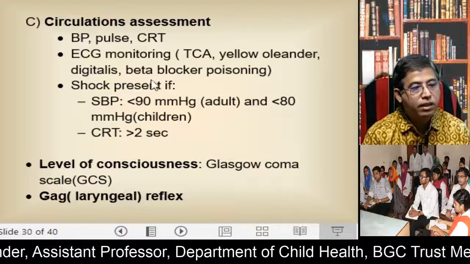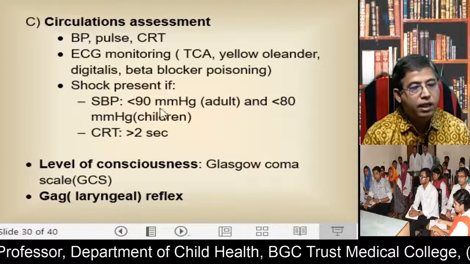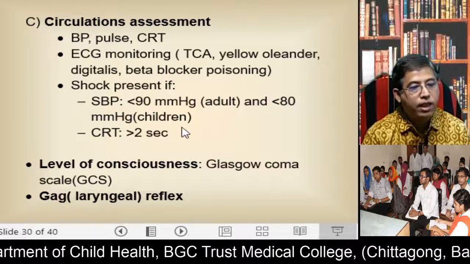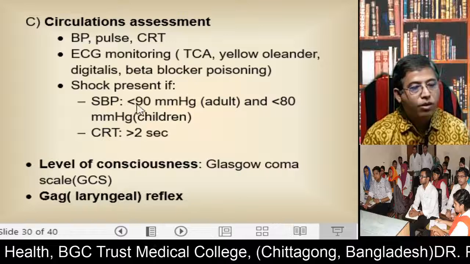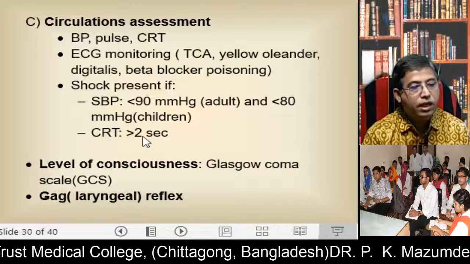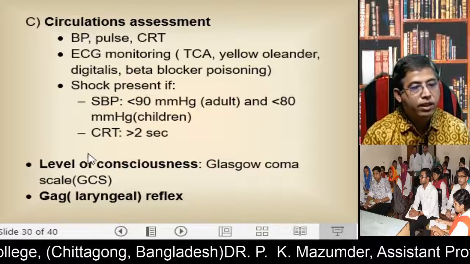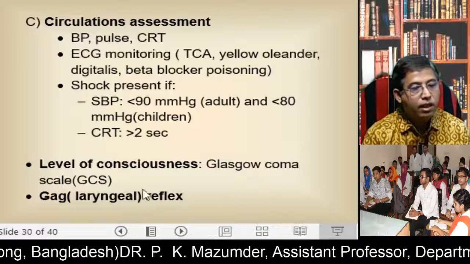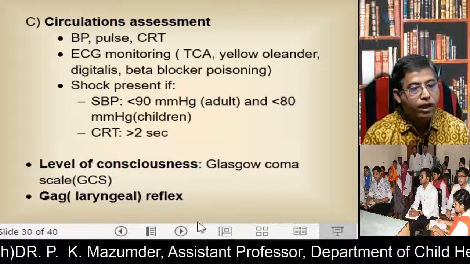For shock assessment, you measure the systemic blood pressure. If it is less than 90 mm mercury in adults, and less than 80 mm mercury in children, you think the patient is suffering from shock. Or if capillary refill time is more than 2 to 3 seconds, you think the patient is suffering from shock. And the next assessment is the level of consciousness by the Glasgow Coma Scale, and also you should look at the gag reflex.